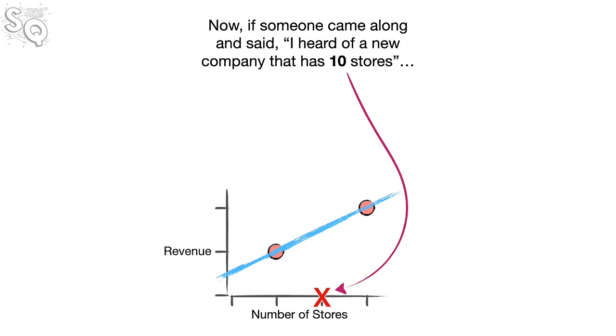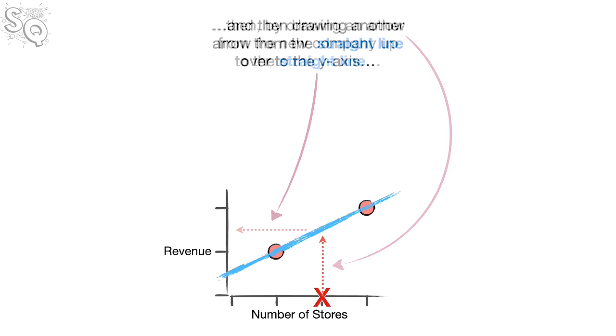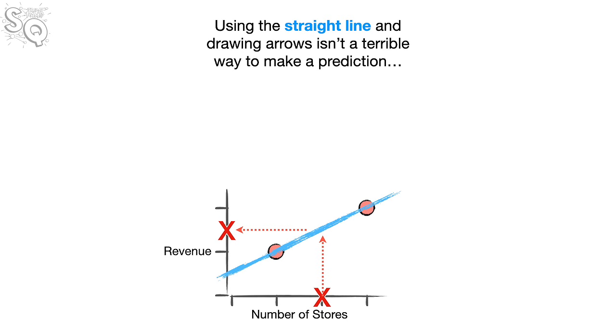Now, if someone came along and said, "I heard of a new company that has 10 stores," then, by drawing an arrow from the new company up to the straight line, and then drawing another arrow from the straight line over to the y-axis, we could predict that the new company makes 7.5 stat bucks in revenue. Using the straight line and drawing arrows isn't a terrible way to make a prediction.